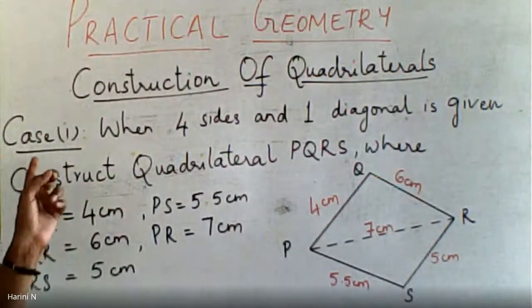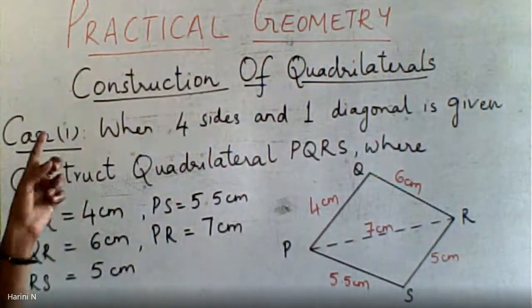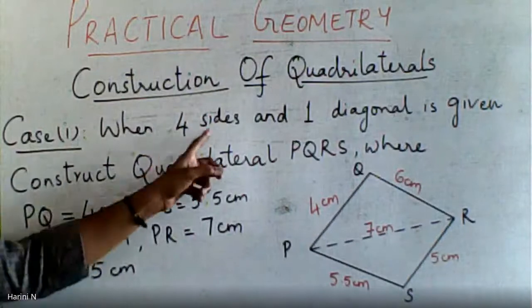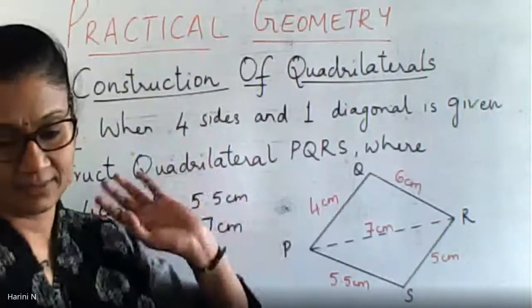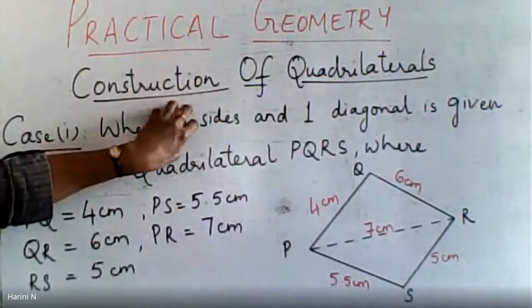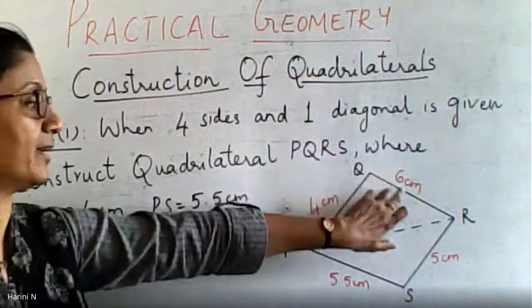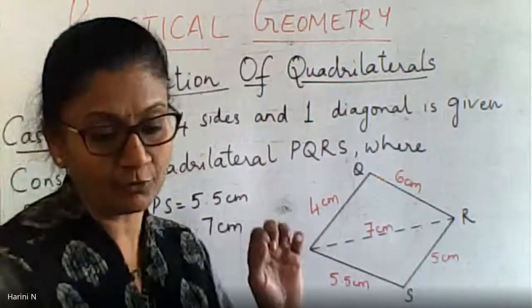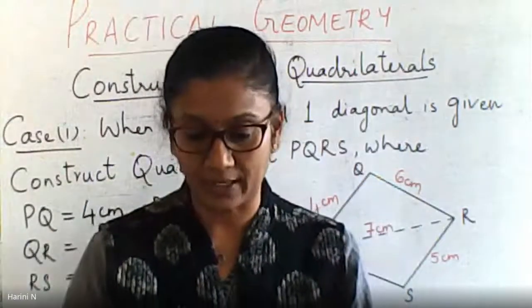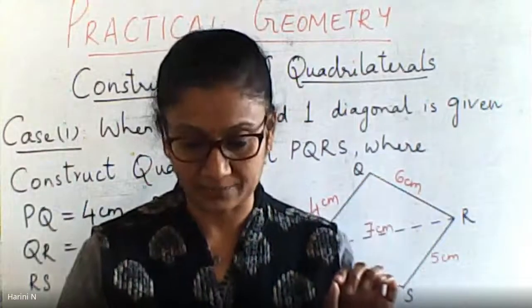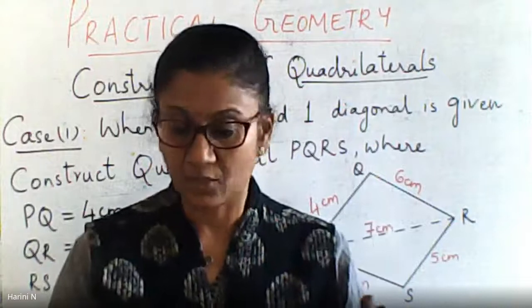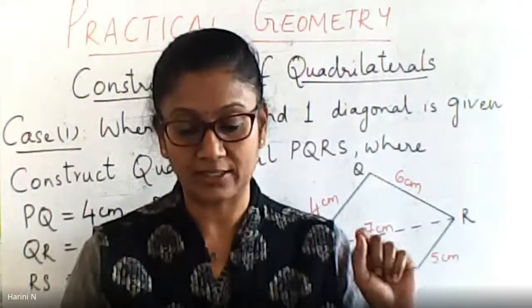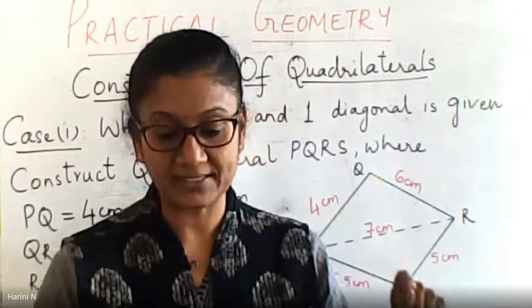Here can you see I have written construction of quadrilaterals, the first case when 4 sides and 1 diagonal is given. That means 4 sides and 1 diagonal means there are 5 measurements given to me. So this is the minimum number of measurements you may require to construct a quadrilateral. If fewer are given, you cannot draw or construct the quadrilateral in a specific manner.